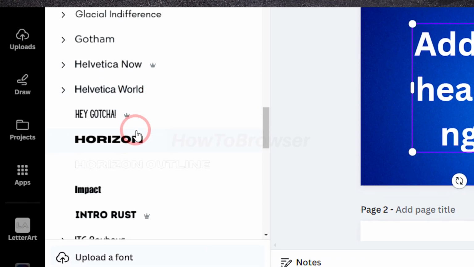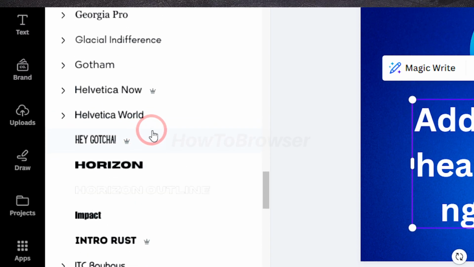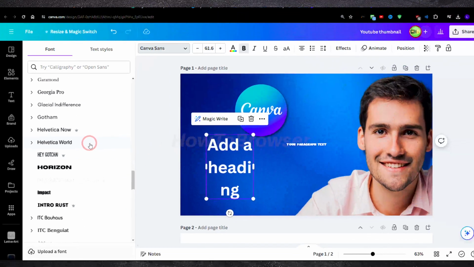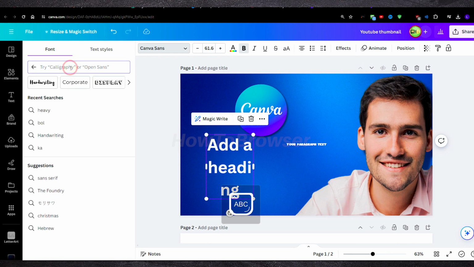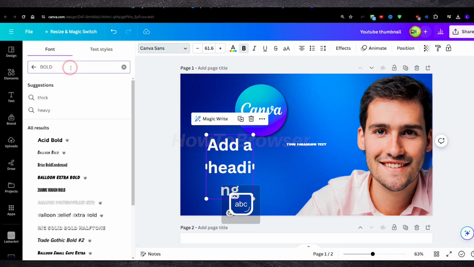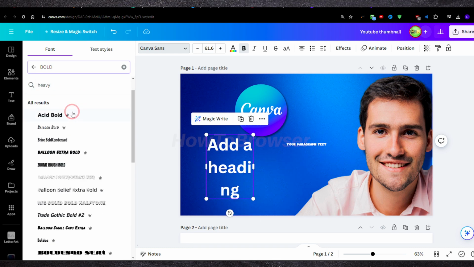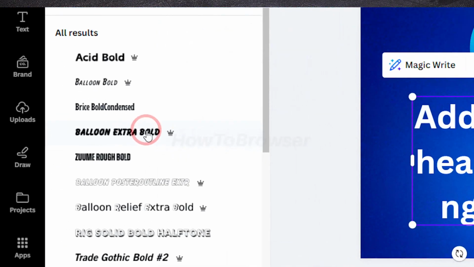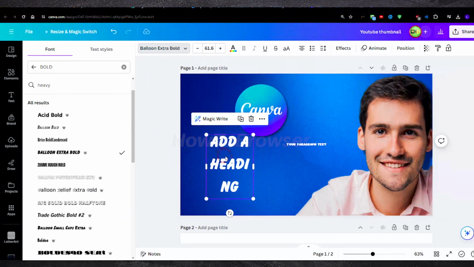And here what I will do is decide for this design what type of font I need. So I'm going to look for a bold font. Here I'm going to write bold. You also have some suggestions. You can also look for a thick or heavy font. Now let's say I like to use this one. I'm gonna click on this one and the font will change now.